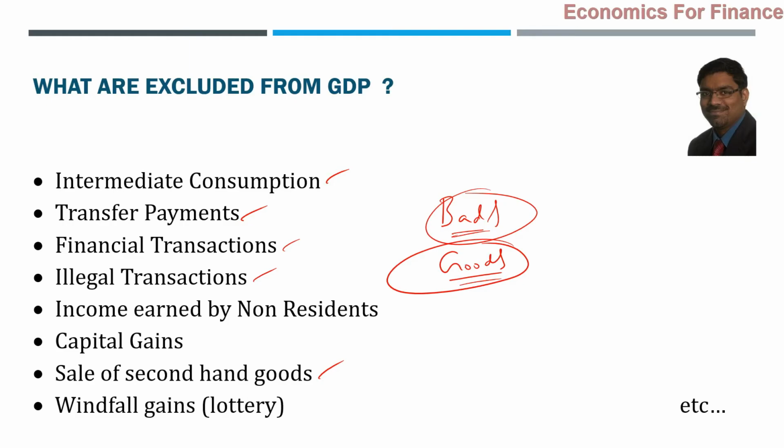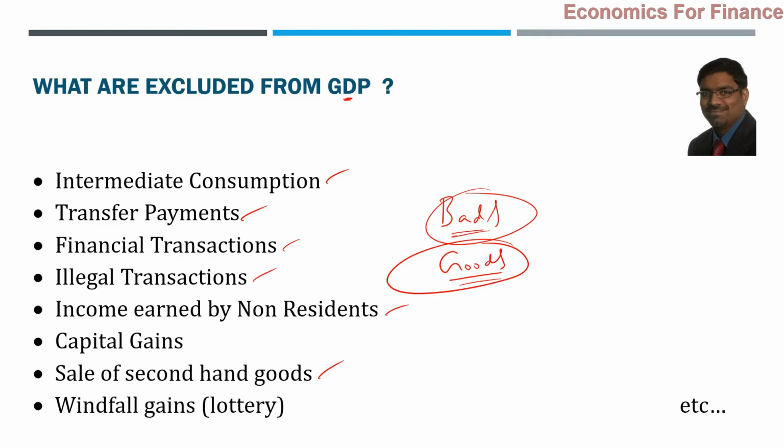And income earned by non-residents is not included in GDP because we are talking about domestic. Domestic means within the territory. Our Indians are working throughout the world. So many people are working in many countries, America, Australia, Canada, Europe, Gulf, etc. All those people are earning money in those countries. Will that be included in our GDP? Answer is no, because we are talking about domestic territory. Whatever production of goods or services happened within our domestic territory of India, that only will be included in GDP. So the income earned by the non-residents will not be included in GDP.